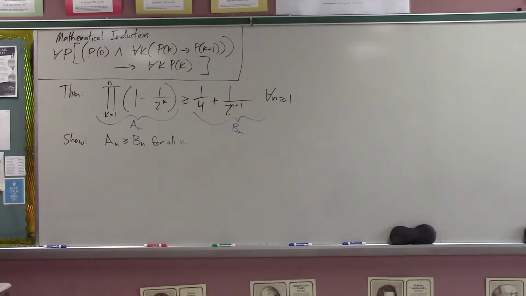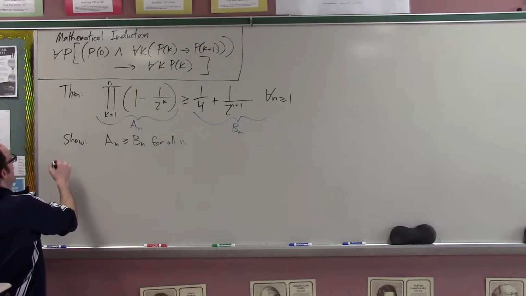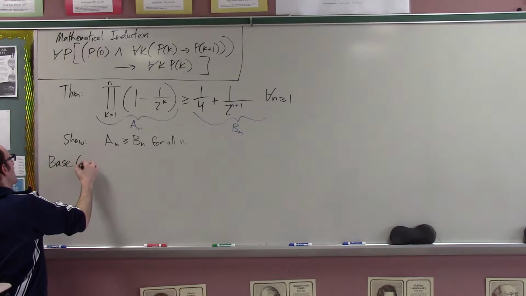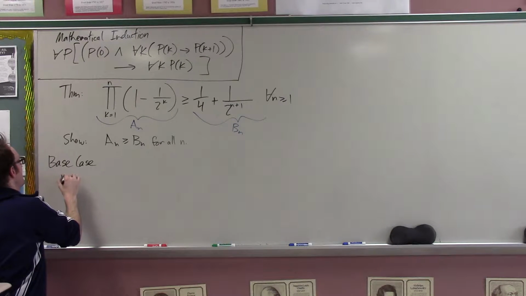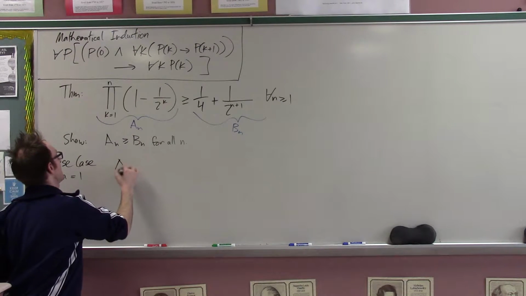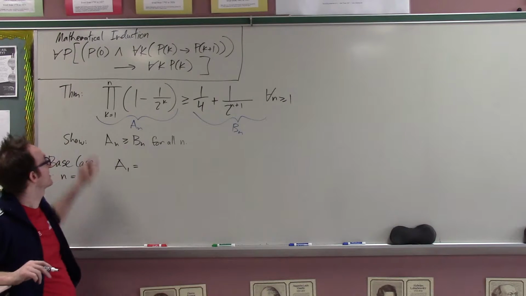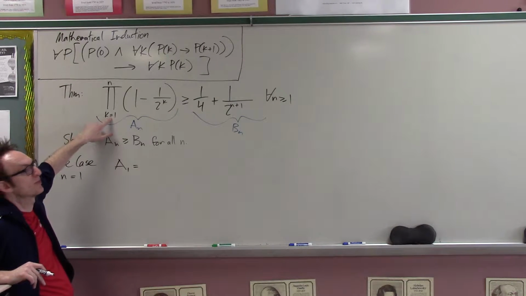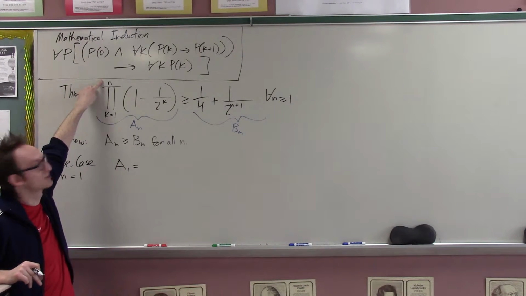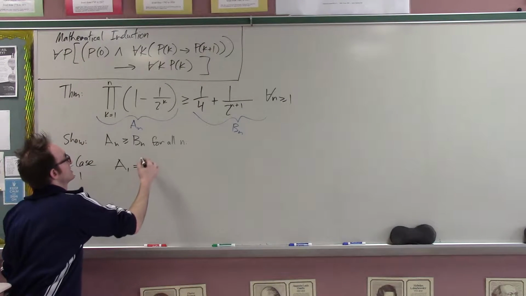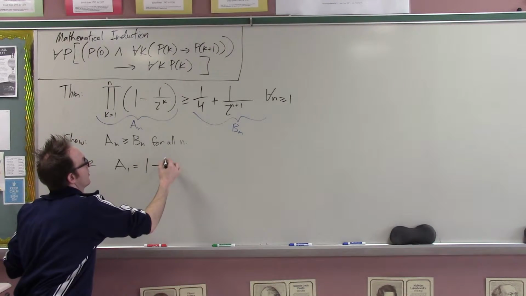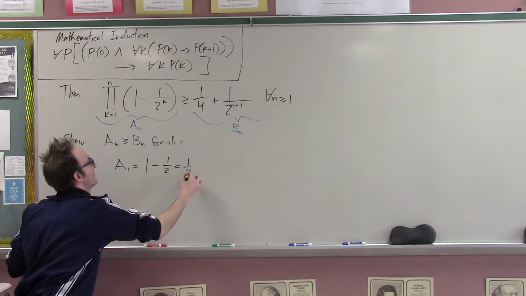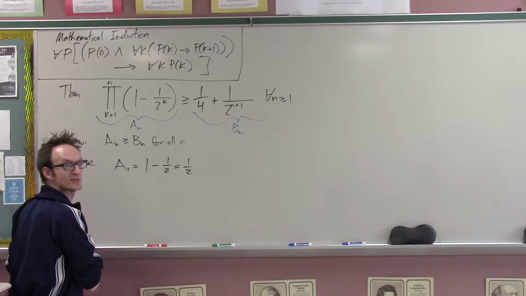We want to show that it holds for the first number under discussion, which is 1, and then show that if it holds for a number, then it holds for the next number. Cool? Okay, so there is a base case, and the base case is when n is 1. Well, what is a sub 1? a sub 1 says take the product of a bunch of numbers starting with 1 and ending with 1. So that's just one number, right? So a sub 1 is just 1 minus 1 half. So that's just a half. Cool? Am I going too fast or just right?